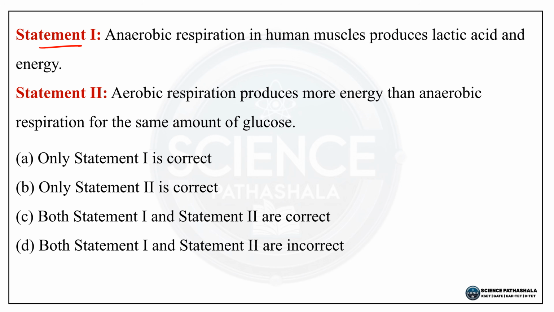Next question, statement 1. Anaerobic respiration in human muscles produces lactic acid and energy. Statement 2. Aerobic respiration produces more energy than anaerobic respiration for the same amount of glucose. Option A, only statement 1 is correct. Option B, only statement 2 is correct. Option C, both statement 1 and statement 2 are correct. Option D, both statement 1 and statement 2 are incorrect. So the correct answer is option C, that is both statement 1 and statement 2 are correct.